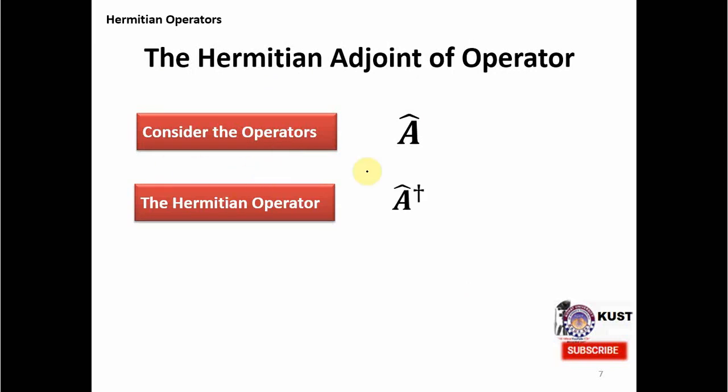We want to know whether this operator A is Hermitian or not. The simple answer is to compare A with A dagger. If A is equal to A dagger, we say that it is Hermitian, otherwise it is not. And this A dagger is called the Hermitian adjoint of A.